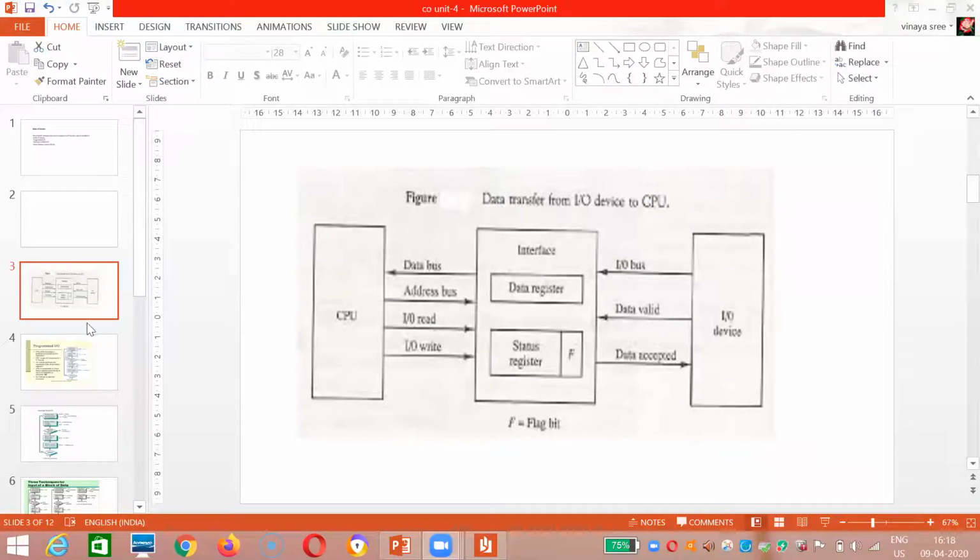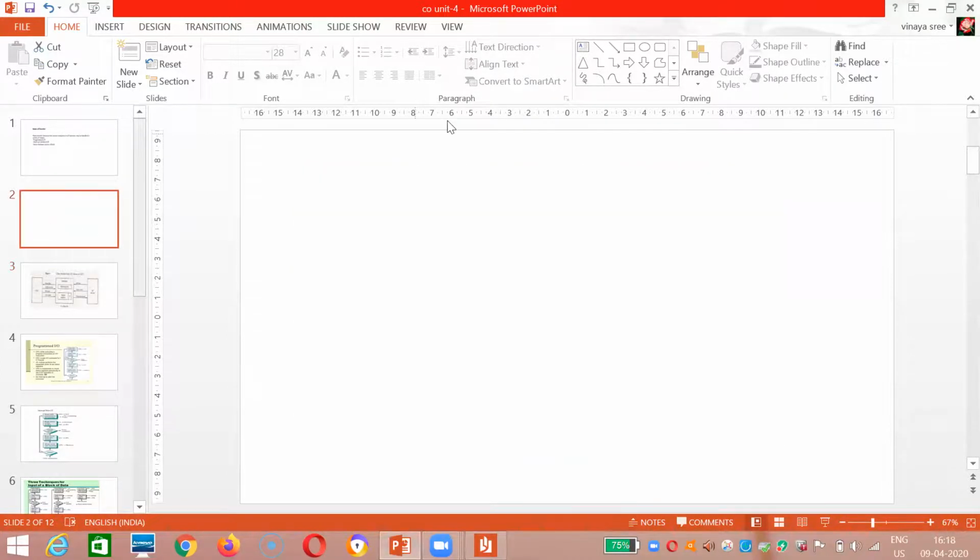Okay, now let me explain interrupt initiated IO. Yes, understood interrupt initiated IO, understood programmed IO. Okay, so now coming to interrupt initiated IO.